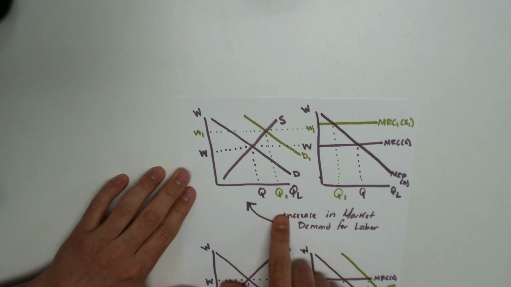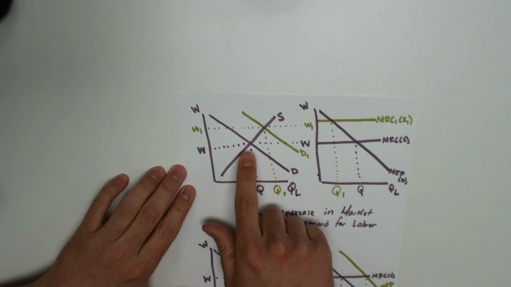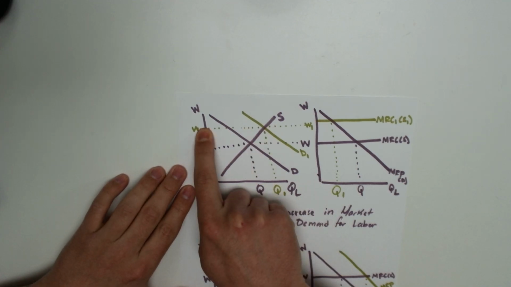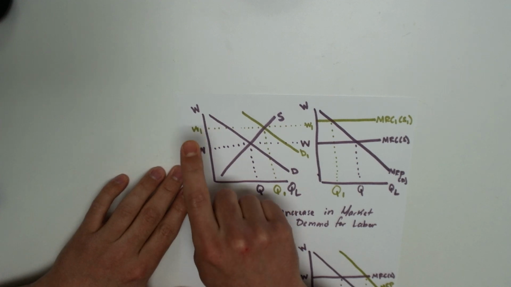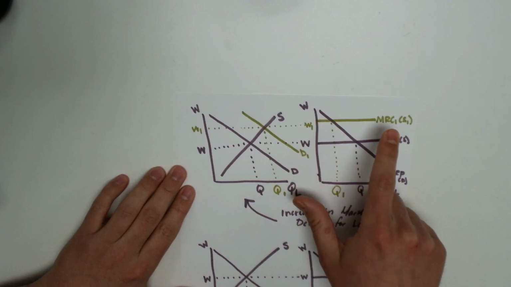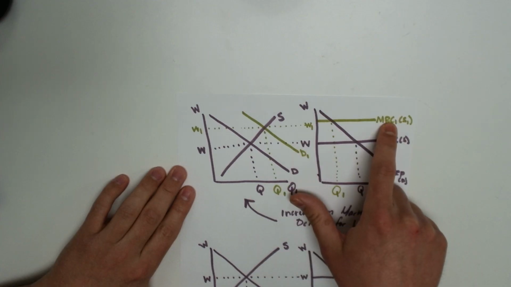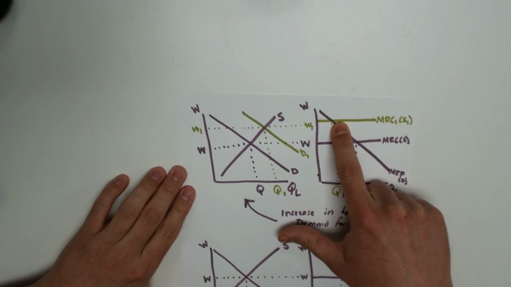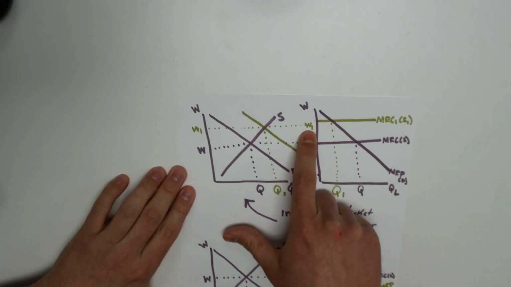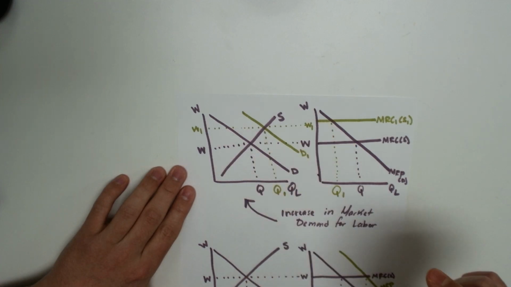What if there's an increase in the demand for labor in the markets? So if there's an increase in demand for labor in the market, the demand curve shifts to the right. That leads to a higher wage for the workers. And again, since workers are wage takers, they're going to take this higher wage, and that's going to be the new marginal resource cost for these workers. Since the marginal resource cost is now higher, there's a new section where MRC equals MRP, and that's the quantity that the firm is going to hire. And again, they're going to pay them the wage. The wage is determined by the free market since workers are wage takers.